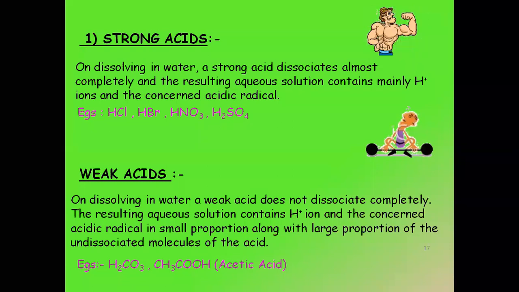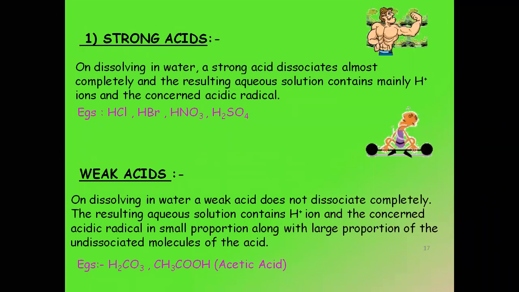So now let us repeat everyone together. Come on, I want everyone to read. You just don't panic. Strong acids. On dissolving in water, a strong acid dissociates almost completely, and the resulting aqueous solution contains mainly H plus ions and the concerned acidic radical. Similarly, weak acids, on dissolving in water, a weak acid does not dissociate completely, and the resulting aqueous solution will definitely contain H plus and the concerned acidic radical, but in small proportion, along with large proportion of undissociated molecules.